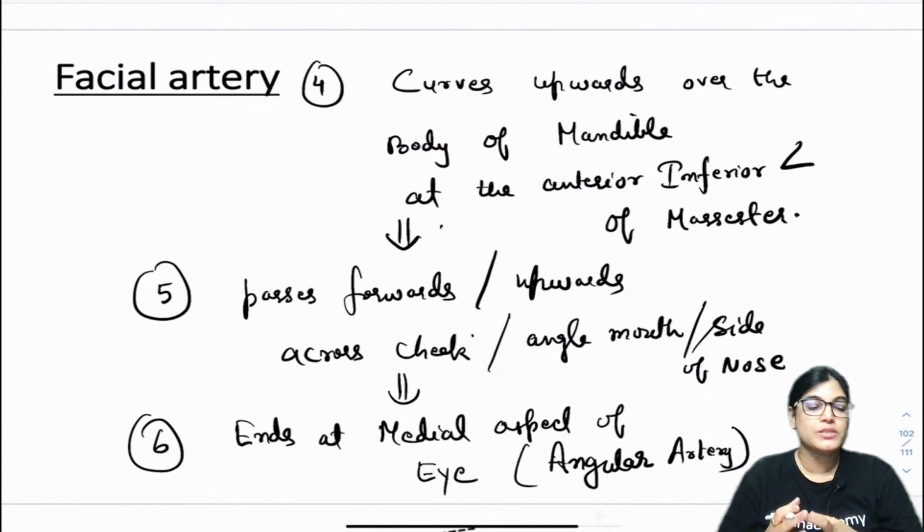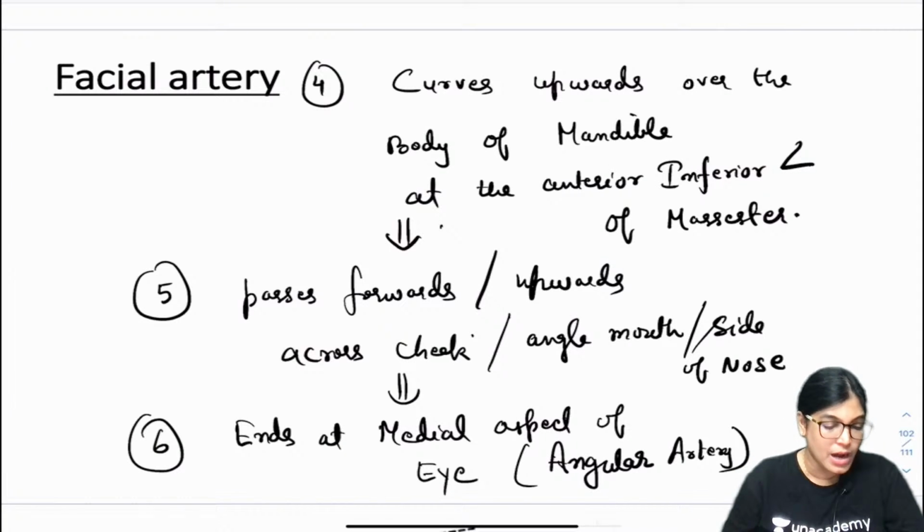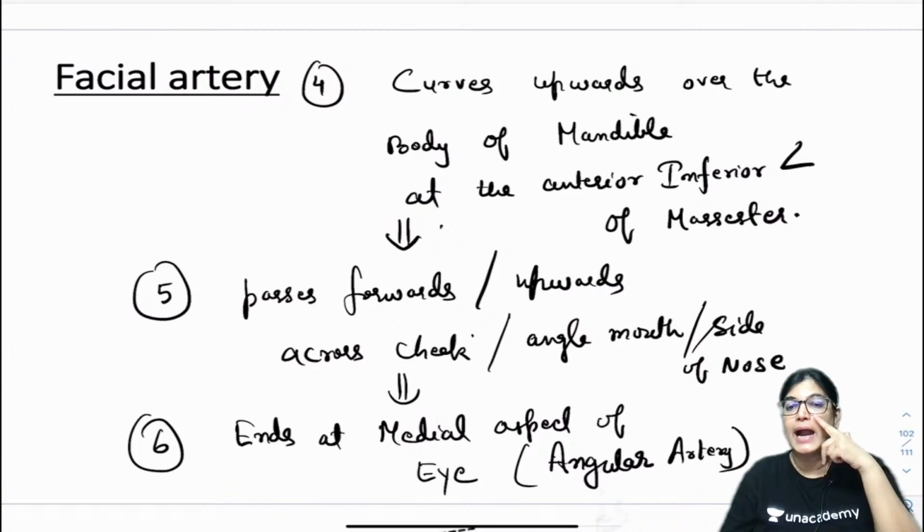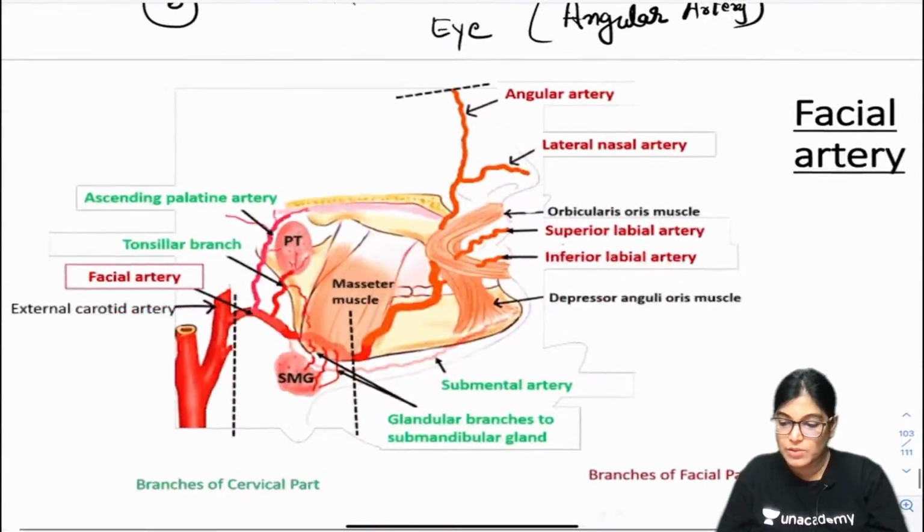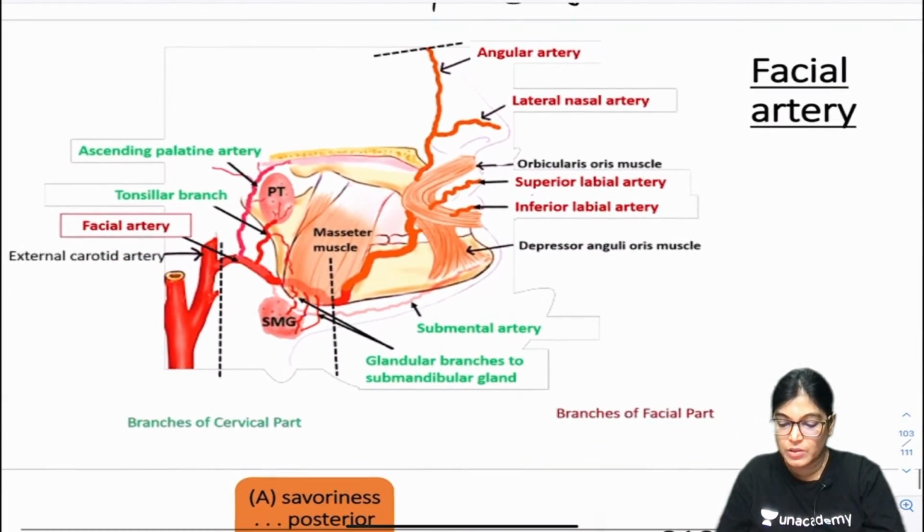So yes, branches. Okay, Saruk Ahmed, how many branches? The direct branches from the facial artery are superior labial, inferior labial. We have got lateral nasal and ending as becoming the angular artery. Okay, so I will show you this diagram also. It will be clear to you.